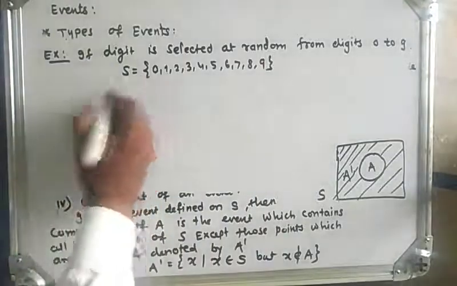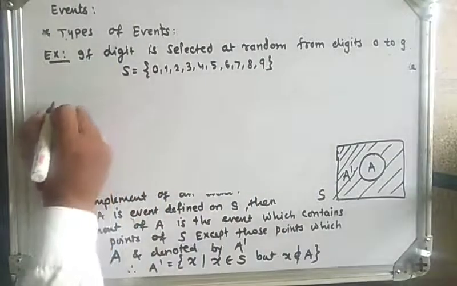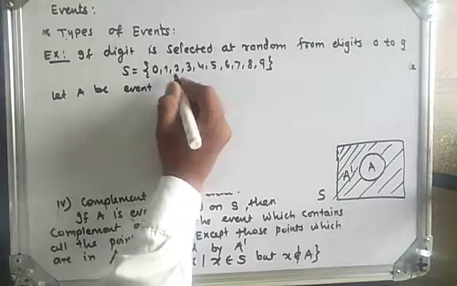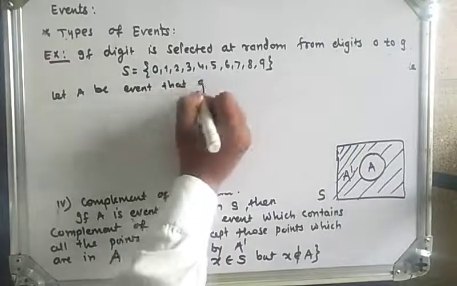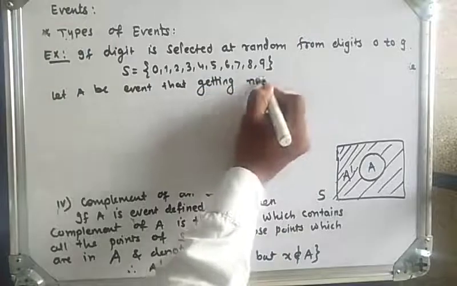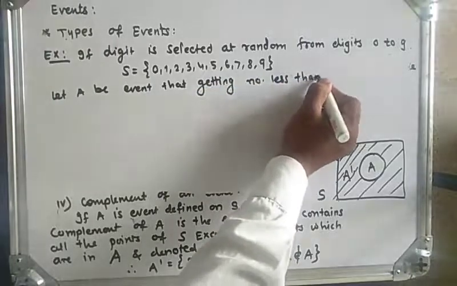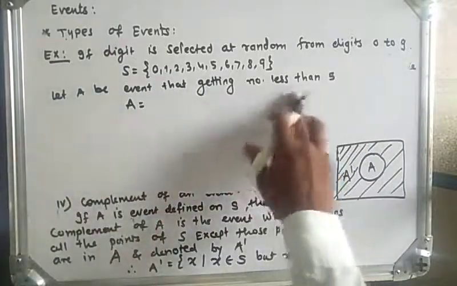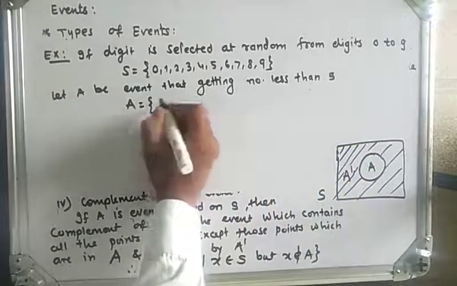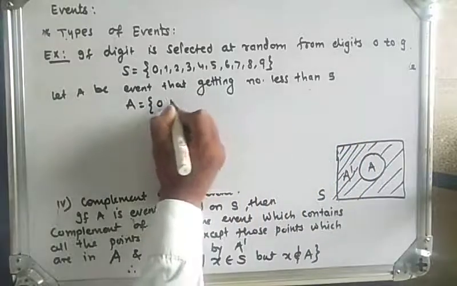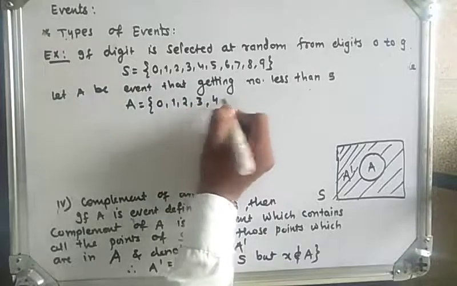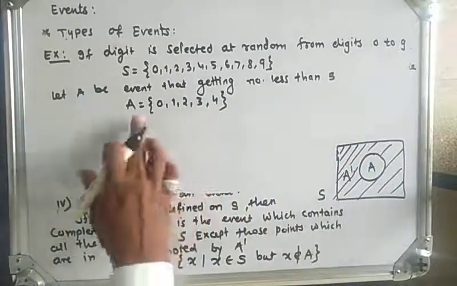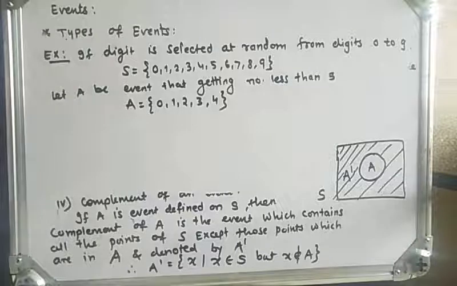Now let A be the event defined by getting a number less than 5. So what will be A? A is the event of a number strictly less than 5, so the numbers will be 0, 1, 2, 3 and 4. 5 is not in event A because the number should be less than 5. So event A has only 5 numbers: 0, 1, 2, 3 and 4.